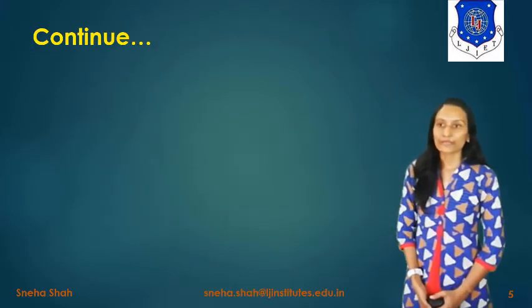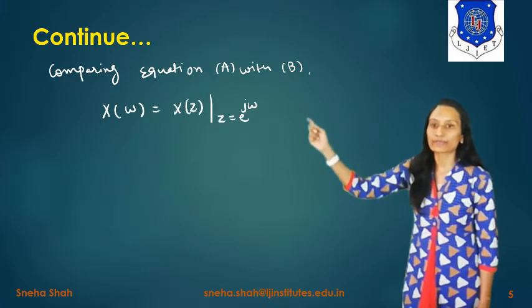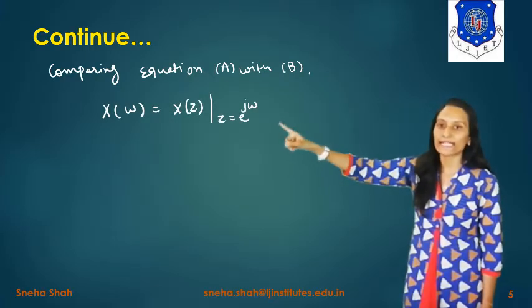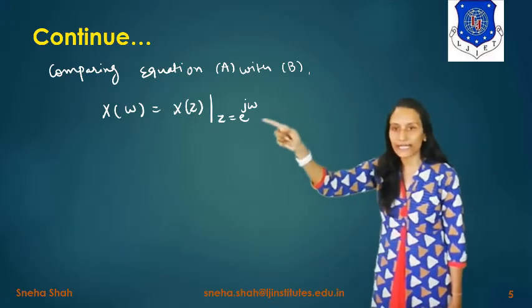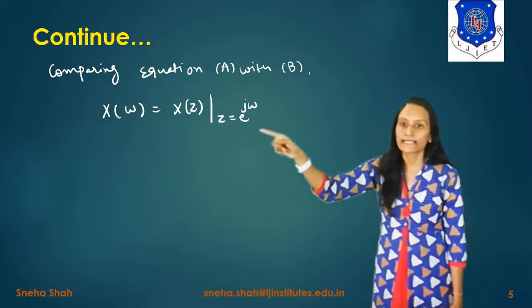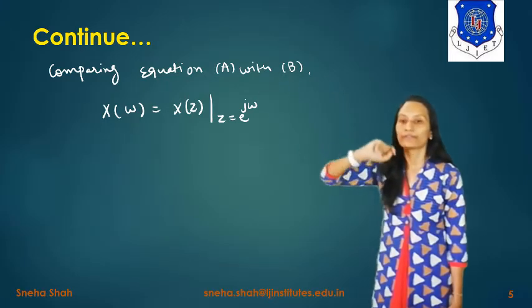So from these two equations, we can say that X of omega equals X of z when we take z equals e raised to j omega. It means in the equation of Z transform, if we take z equals e raised to j omega, then we can derive the Fourier transform.